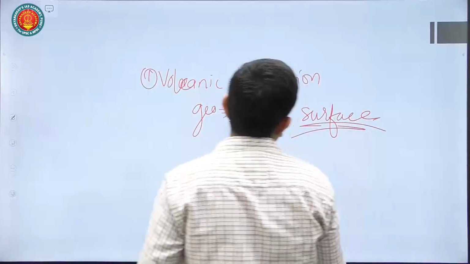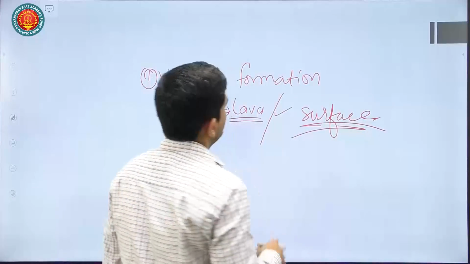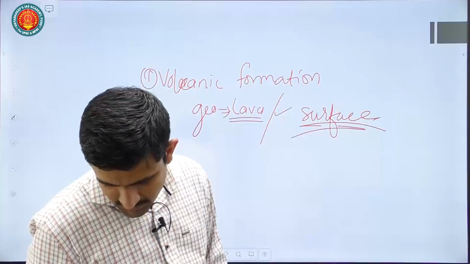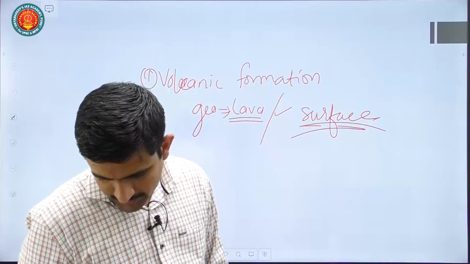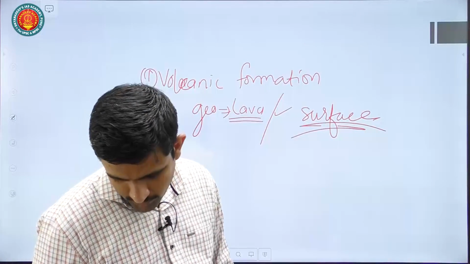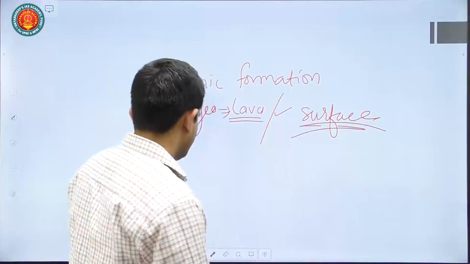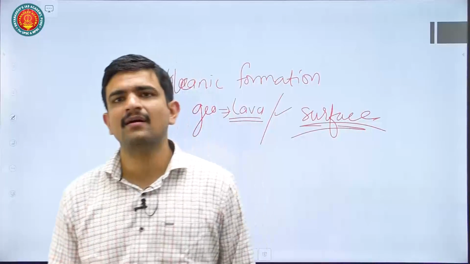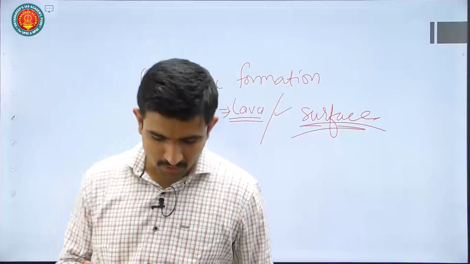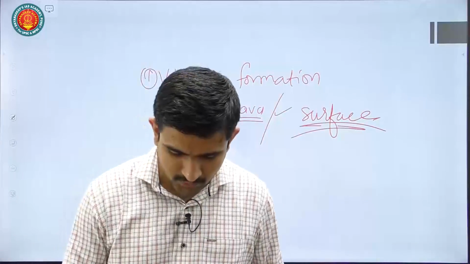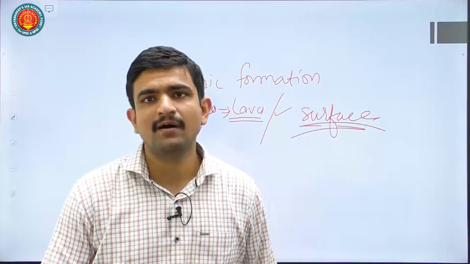Okay, so you can just, in simple language, mention that, and then you can try to address the next part of the question, that is, the types of volcano that they have asked. So in these types of volcano, you can mention various types. For example, there is acidic lava that may come out. Okay, then there is basic lava. Based upon types of eruption, you can mention these two aspects.